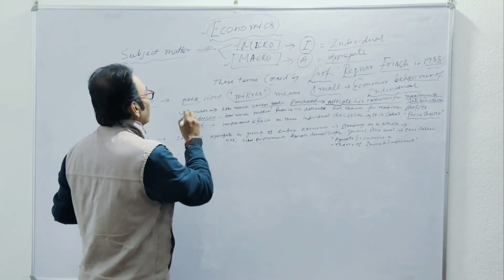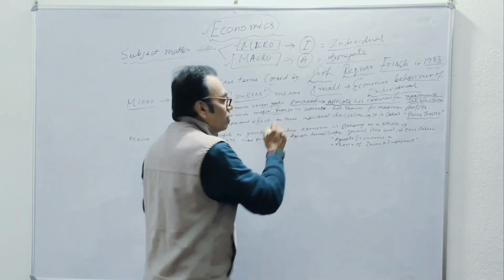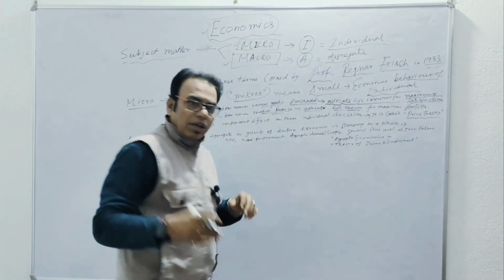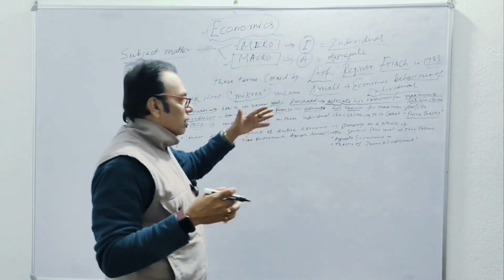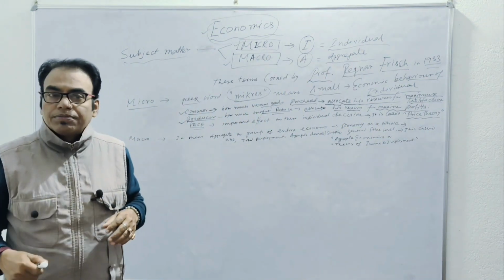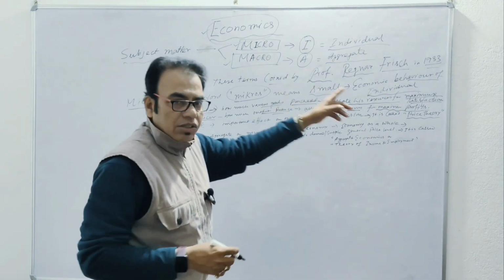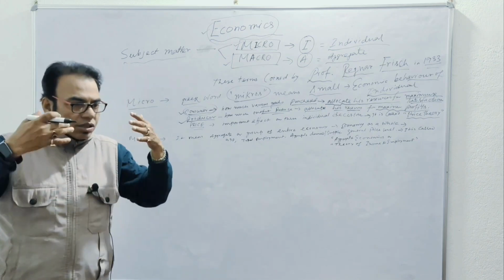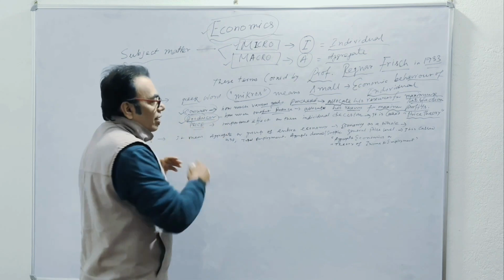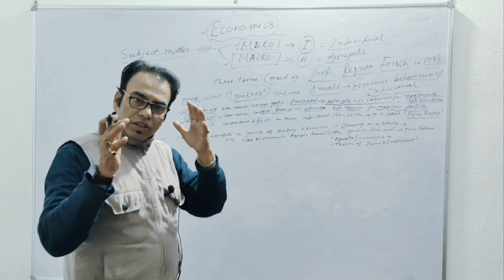Then the producer, producing goods, how much output to produce, this is their target. They allocate their resources, money, capital, whatever they have, and the purpose is maximum profit. So the consumer's purpose is maximum satisfaction from different goods by allocating their own resources, and the producer's target is profit maximization by allocating their resources.